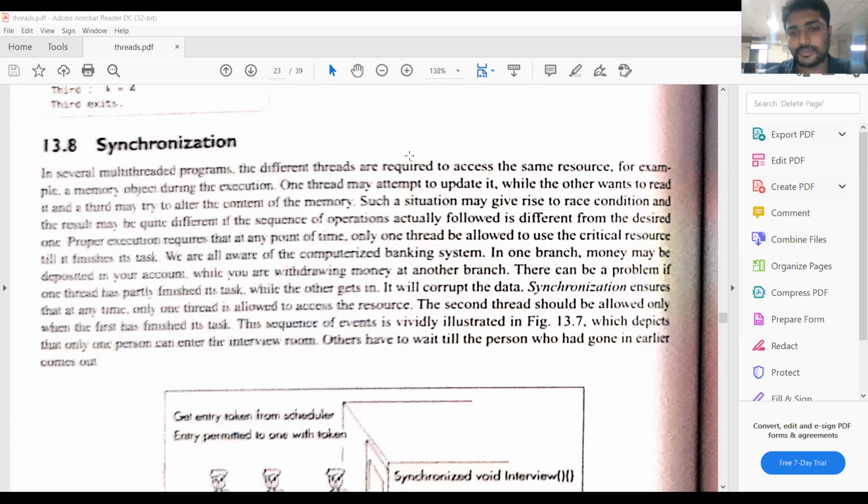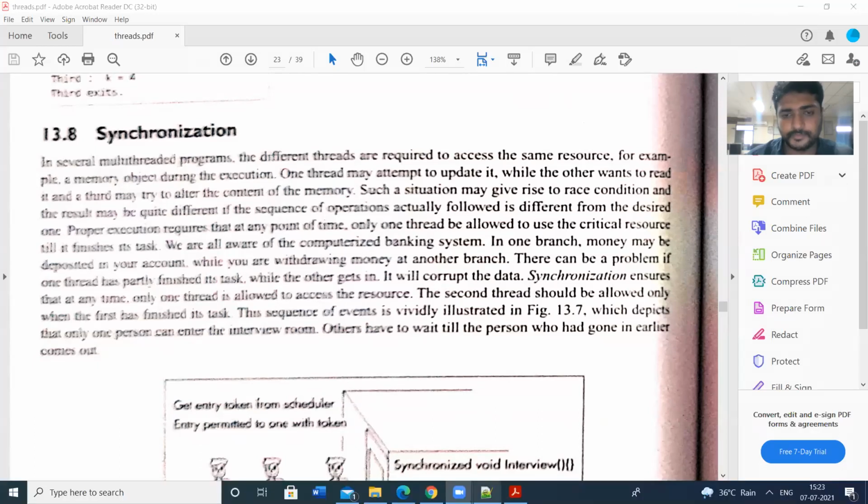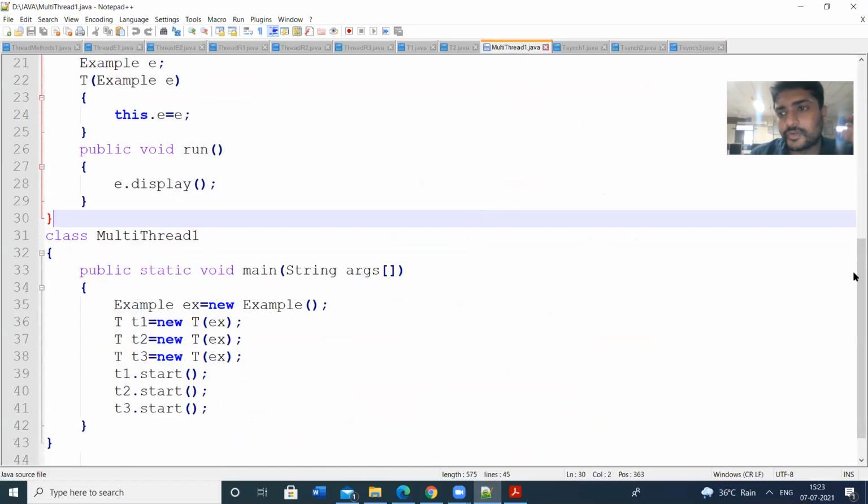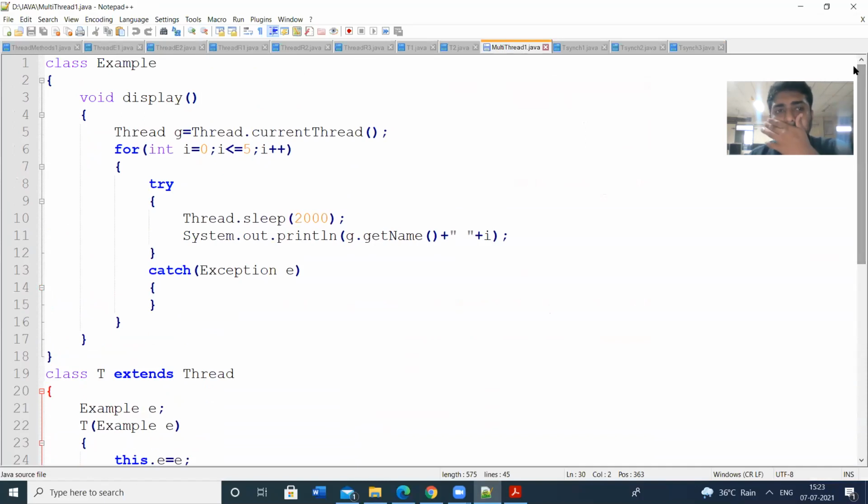So let us see a program. In this, the program's aim is to identify the multi-threading concept. If you have multiple threads, how will the program execution be? Let us see the example.